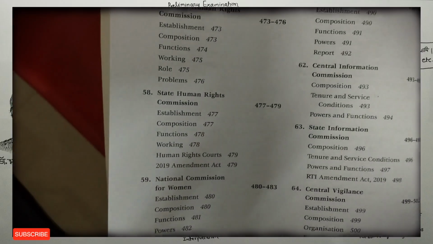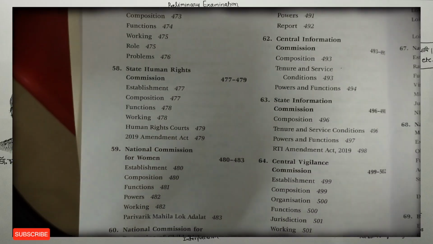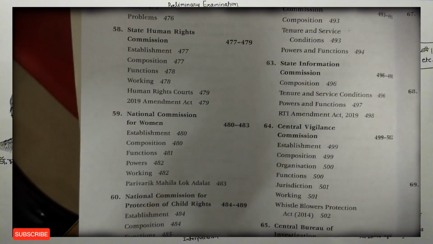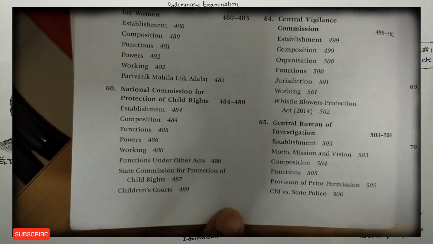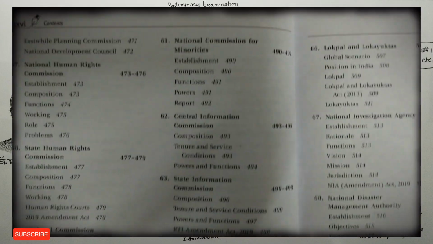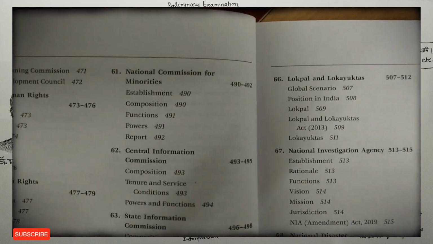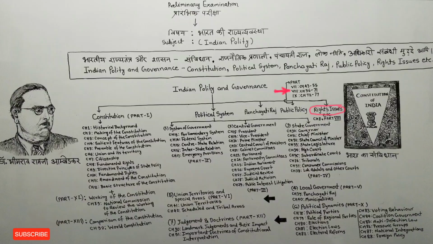There are some chapters of part 8 which tell us about the National Human Rights Commission, which is chapter number 57, and chapter number 58 tells us about the State Human Rights Commission. Similarly, chapter number 60 tells us about the National Commission for Protection of Child Rights. Chapter number 61 tells about the National Commission for Minorities. So in this you can include part 8 of Lakshmikant sir's book.